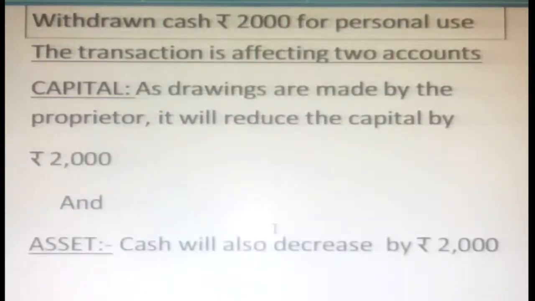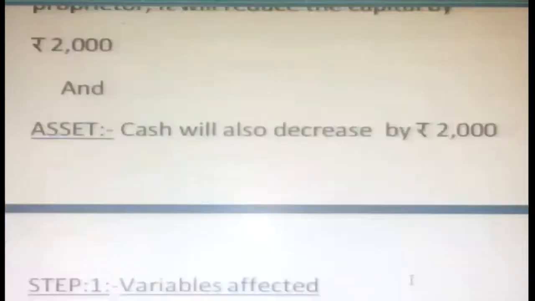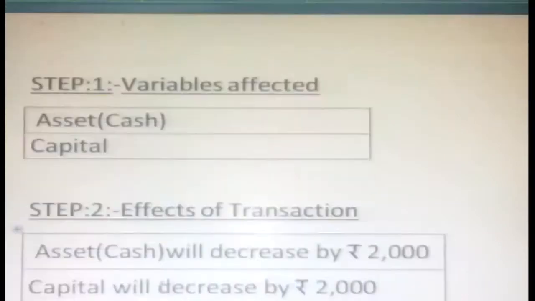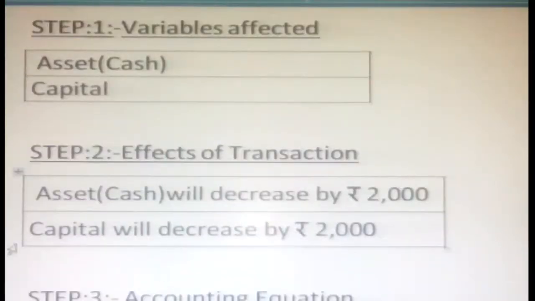That money you took, so naturally on the cash side, the asset side, cash will decrease by 2,000. So both sides will decrease. I will give the effect. Variables affected: one is asset, under that cash reducing from the business, and then capital also reducing. The effects of transaction: asset, cash will decrease by 2,000 from the business. When you took money, cash also reduced by 2,000. Similarly, your capital will also decrease by 2,000.